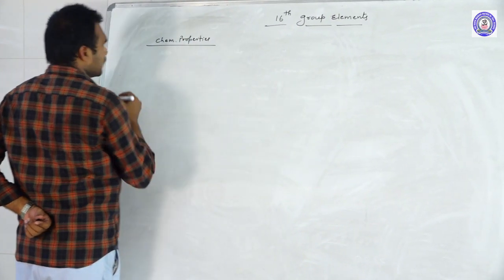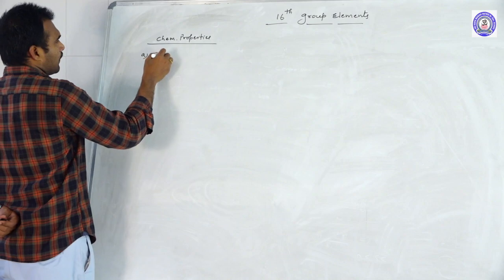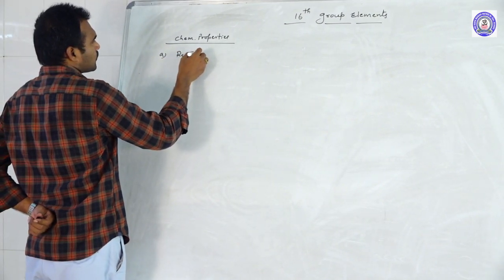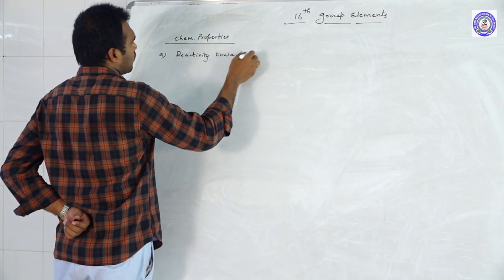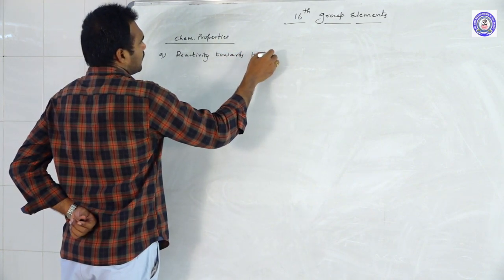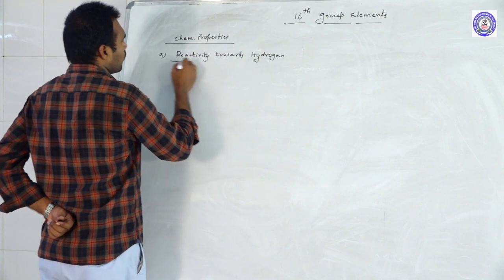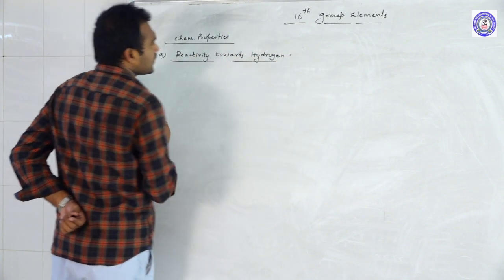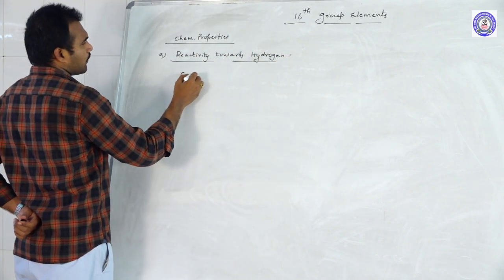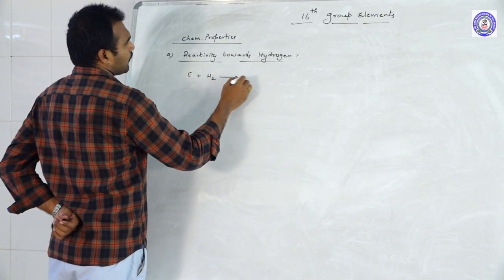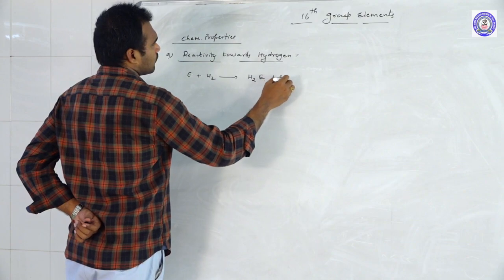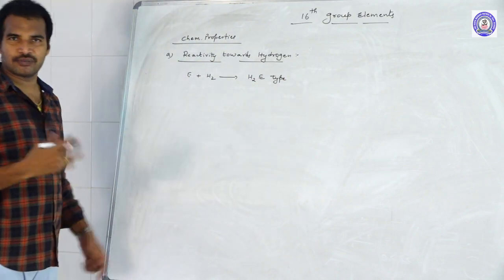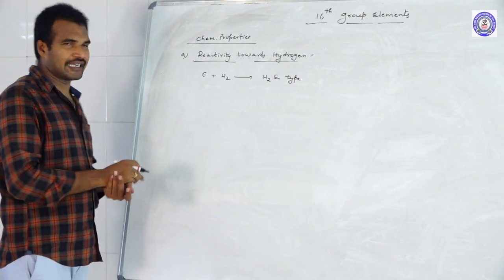In the chemical properties, the first one is reactivity towards hydrogen. Reactivity of 16th group elements towards hydrogen. As we know, when these 16th group elements react with hydrogen, they form H2E type hydrides, where E is nothing but the 16th group element.